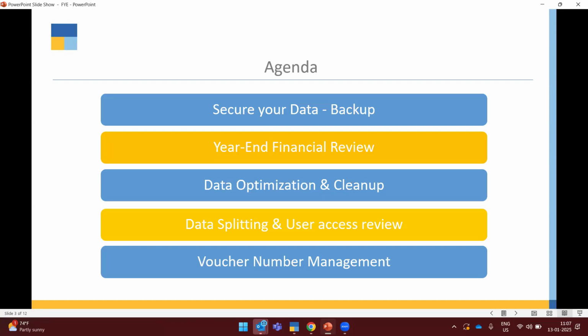And after all these things have been taken care of, you have to split your data, and also review all your user access. You have to give proper credentials to all the users, and all the security controls, edit, view, print, should be given properly to follow up with the next financial year.